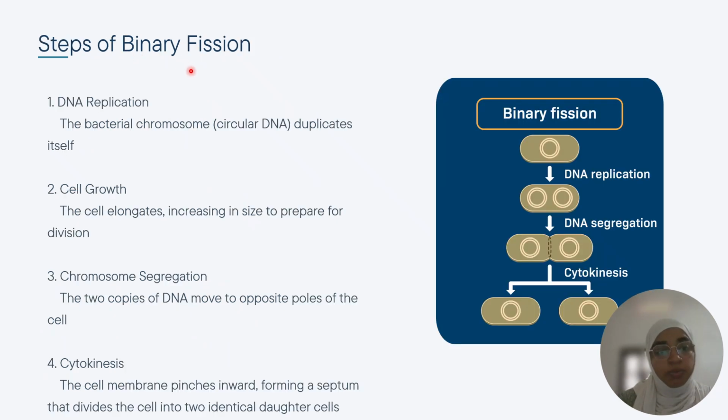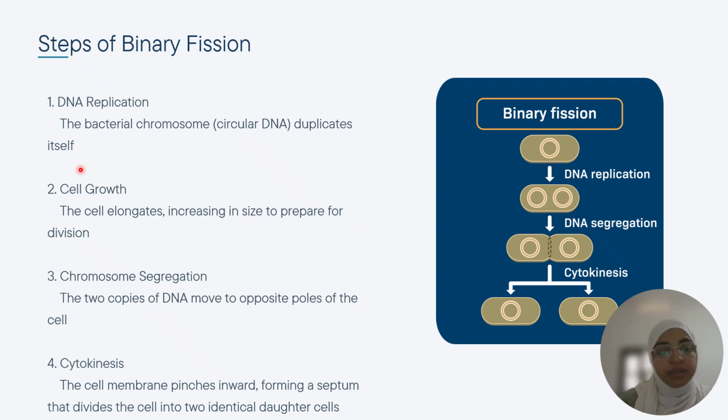Next, we can see the steps of binary fission, which is very important, so you should care about this. First step is DNA replication. In DNA replication, the DNA of the bacterial cell duplicates or replicates. See, this is the single-celled bacterium. This is the DNA. It gets replicated, it gets duplicated. See this, it gets two duplicates. There are two DNA.